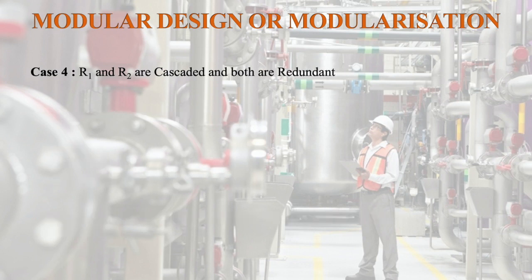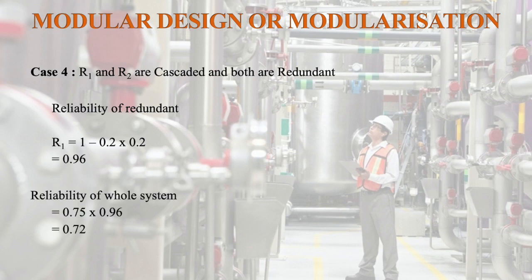In case 4, R1 and R2 are cascaded and both are redundant. For both the reliabilities we have to find the redundant reliability. For R1, it is 0.75, and for R2 it is 1 minus 0.2 into 0.2, that is equal to 0.96. The reliability of the whole system is equal to 0.75 into 0.96, that is equal to 0.72.